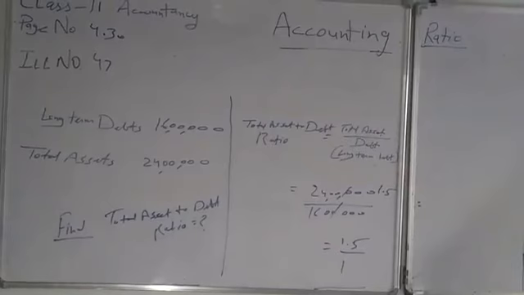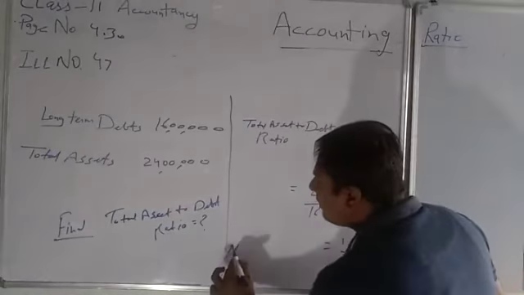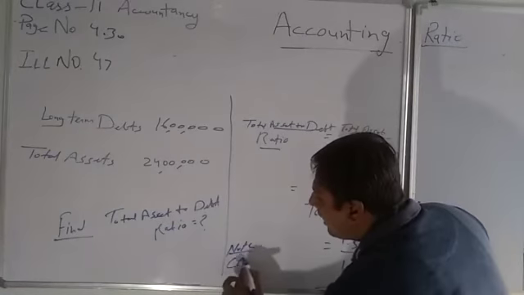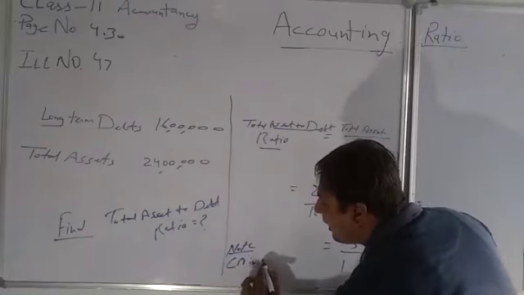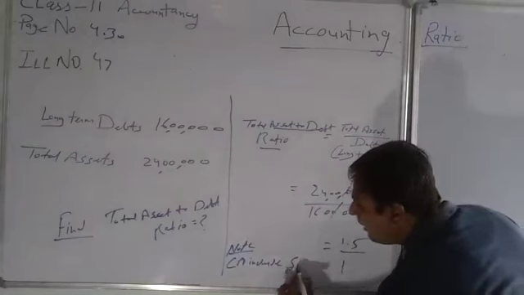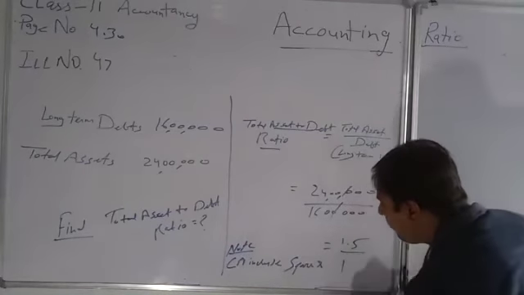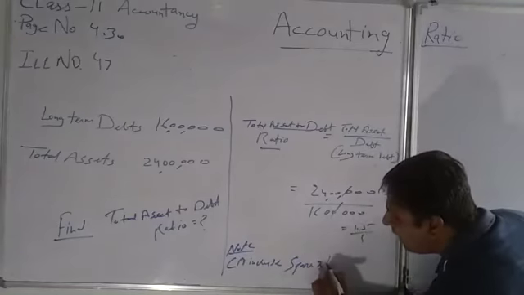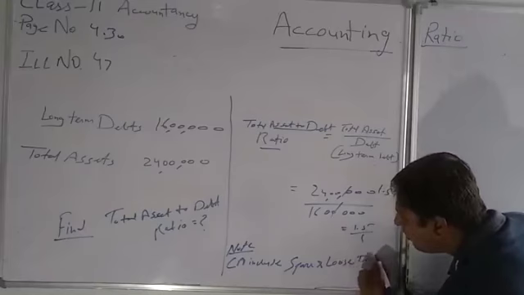The objective of computing this ratio is to establish the relationship between total assets and long-term debts. Here one thing should be noted in solving these types of questions on total asset to debt ratio. Remember this term, current assets include spare and loose tools.